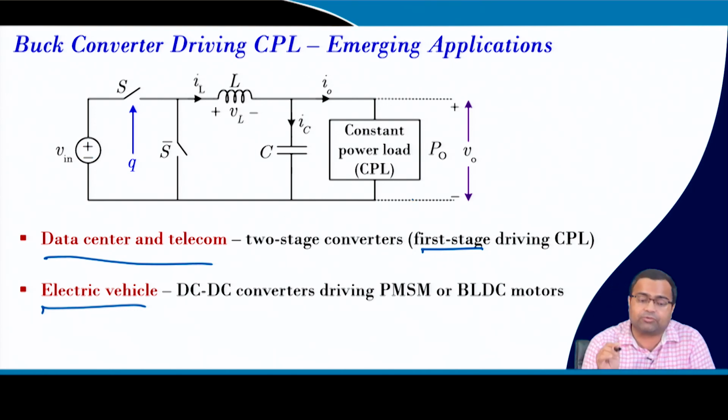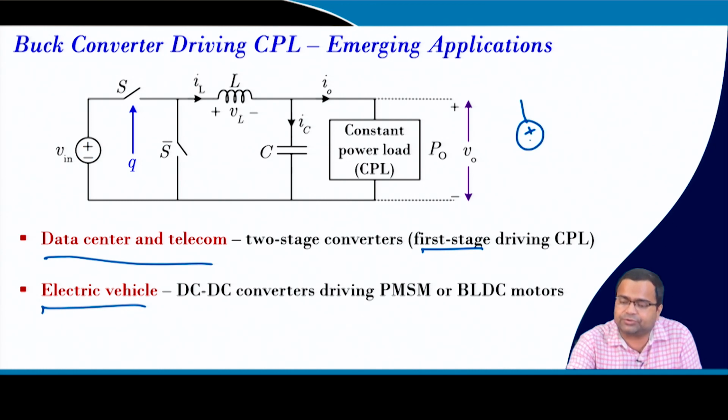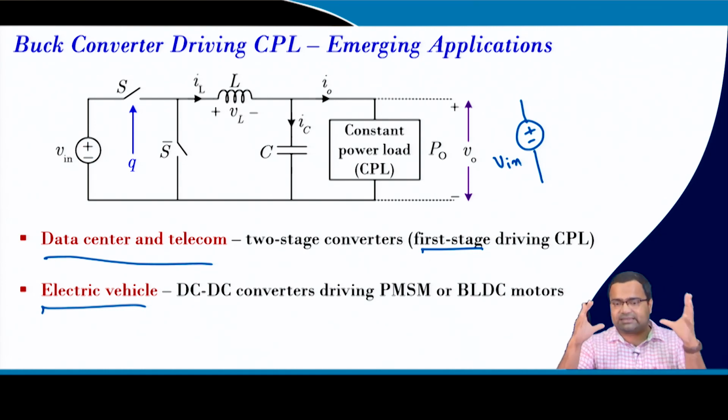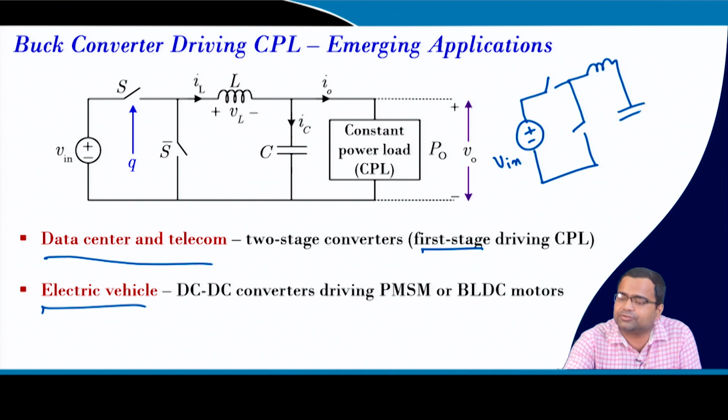This is another application where, and it is well known, the constant power load introduces an incremental negative resistance effect. That means it can be approximated like an actual buck converter. We discussed this in week 3, in one dedicated session where we talked about cascaded converters. I have shown you using simulation that, suppose this is your buck converter, inductor, and this is your capacitor, the load can be approximated as minus R, the incremental resistance.